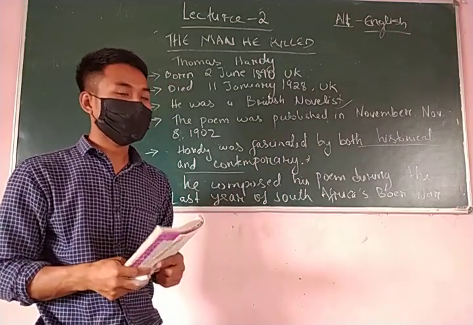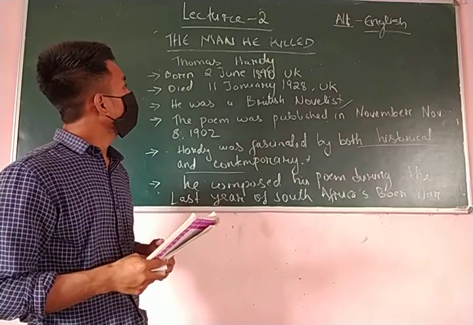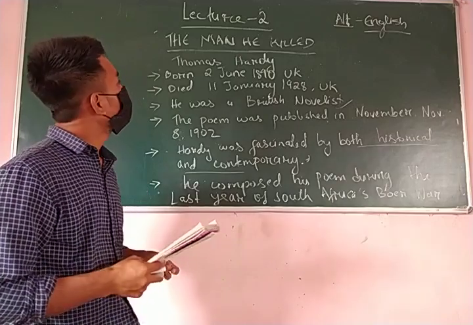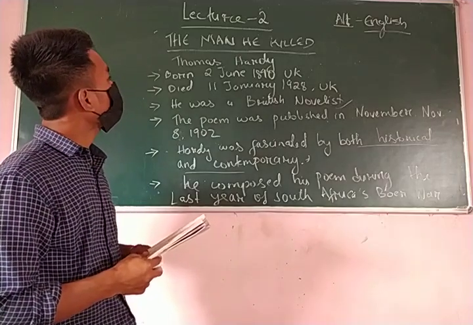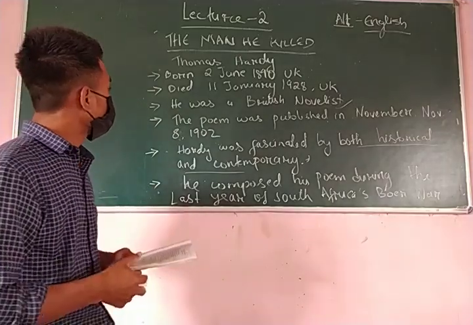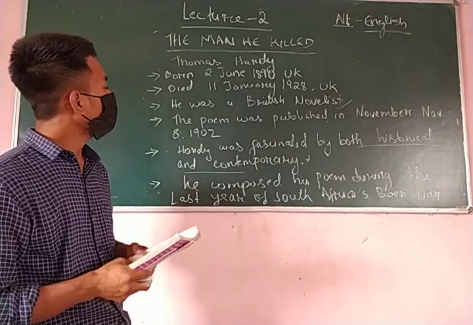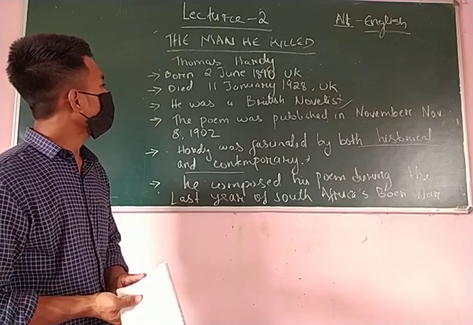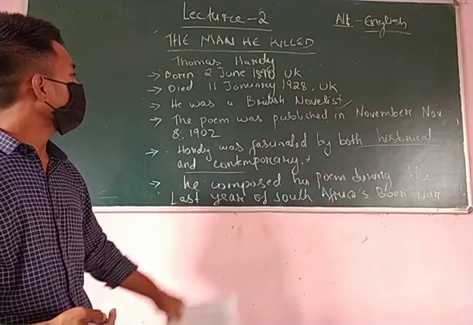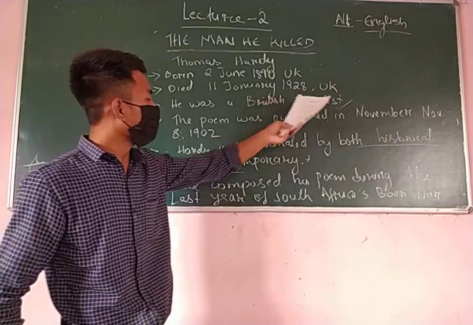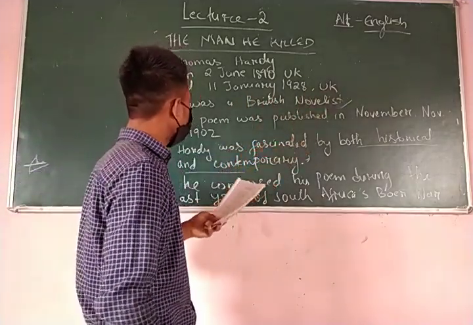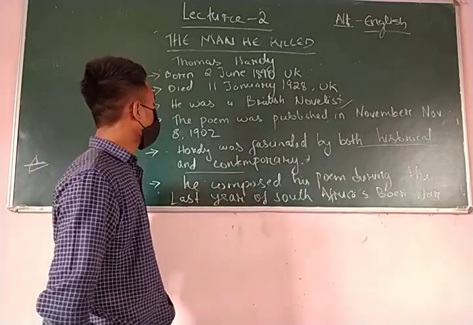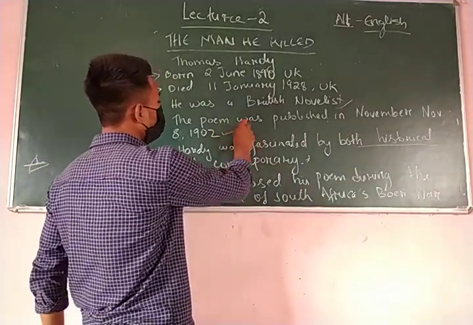Okay, this is lecture 2, Alternative English, class 12. This is the poem written by Thomas Hardy. Thomas Hardy was born on 2 June 1840 in the United Kingdom and died on 11 January 1928. He was a British novelist. The poem The Man He Killed was published on November 8, 1902.